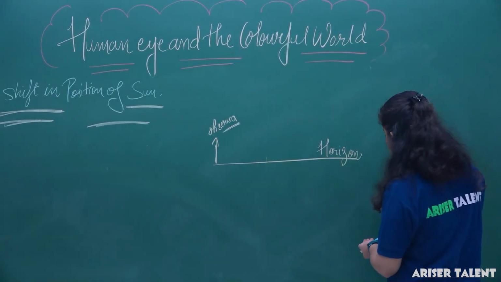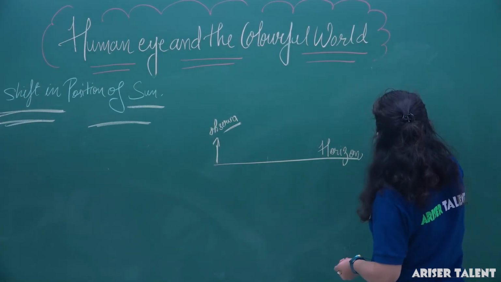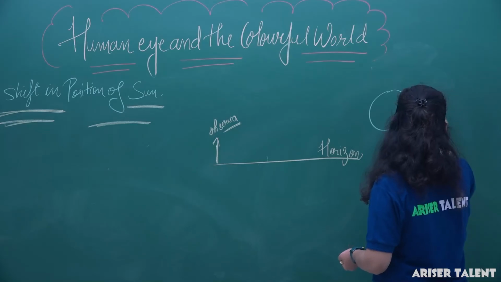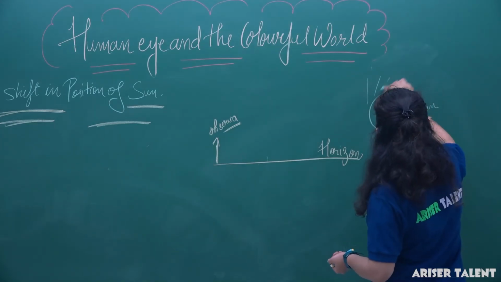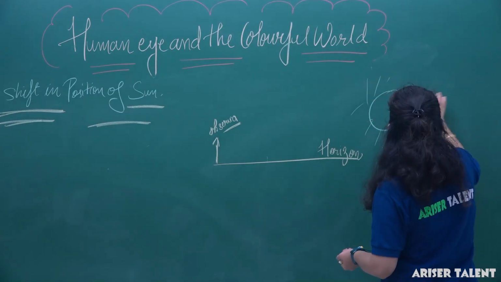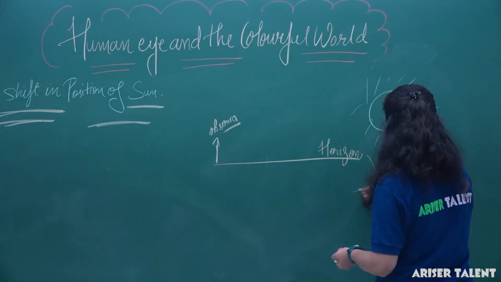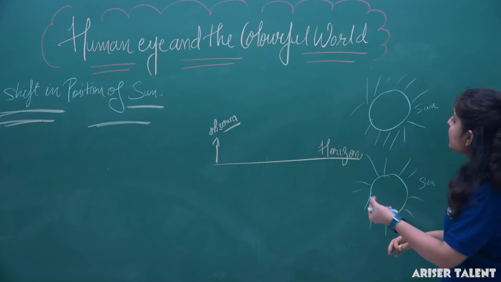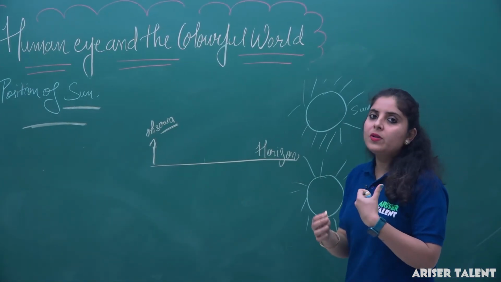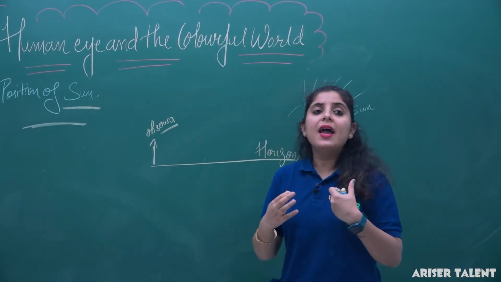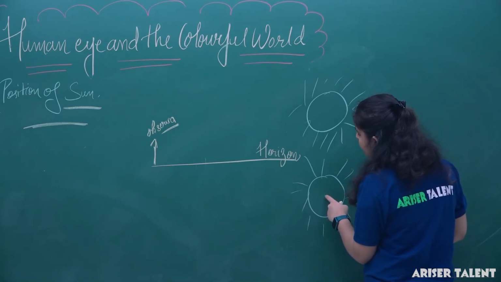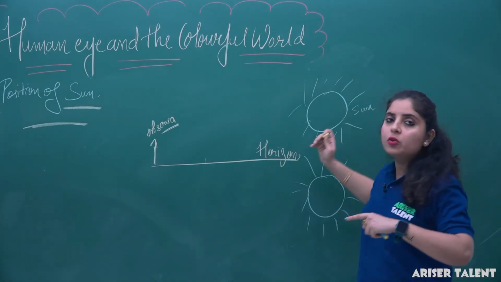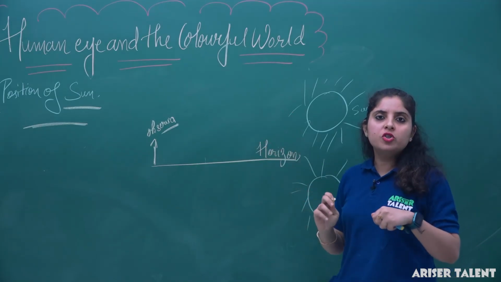If I'm assuming the sun here, if the sun is above the horizon, you will say that there is a sunrise, but actually the sun is at this position and you are seeing the sun at that position, so there is an apparent shift in the position of the sun.